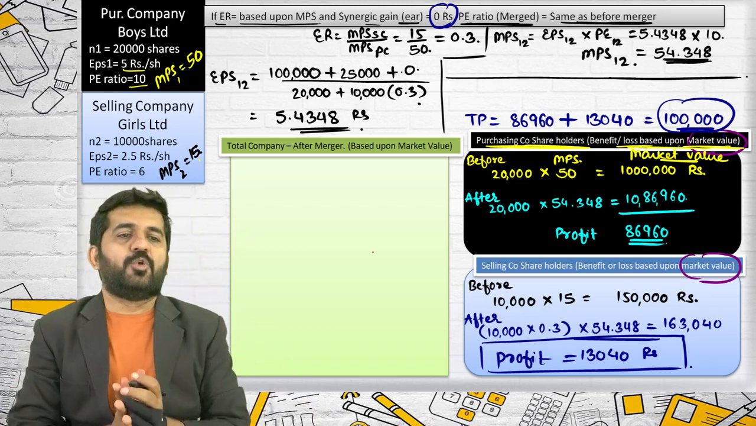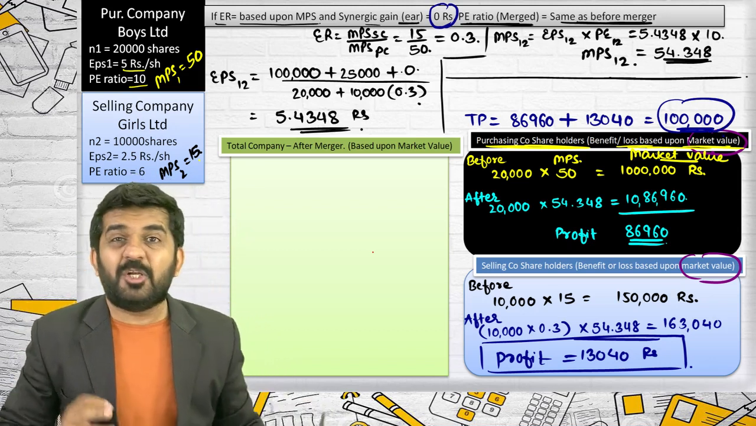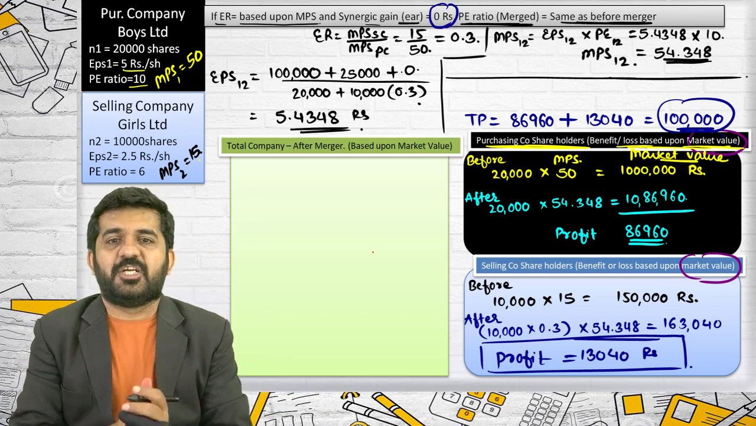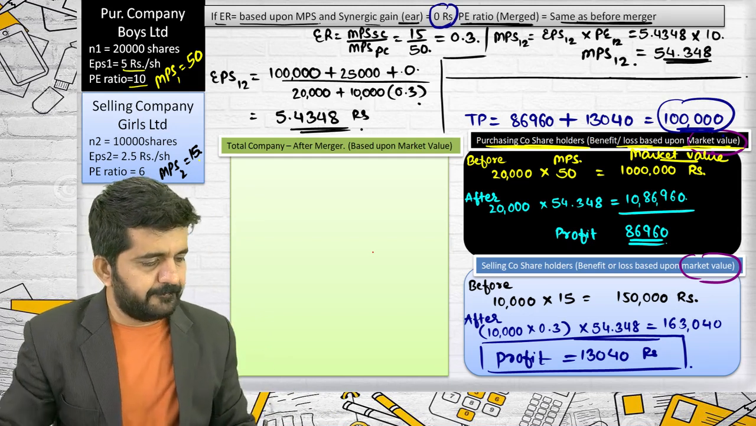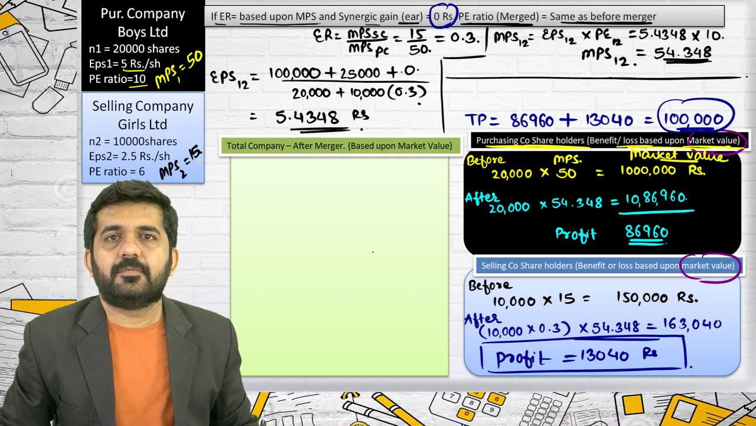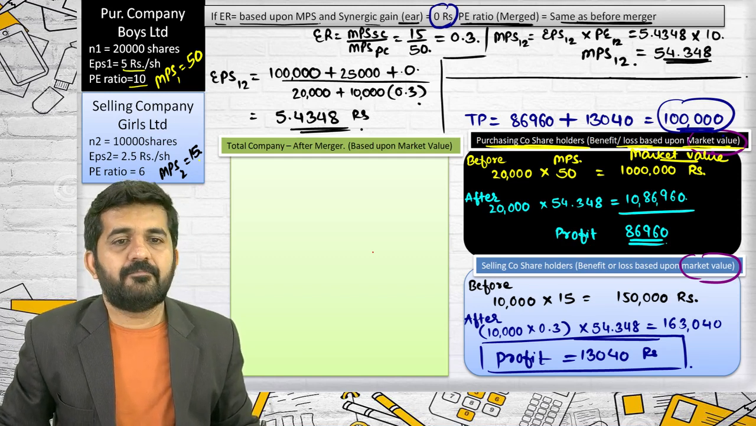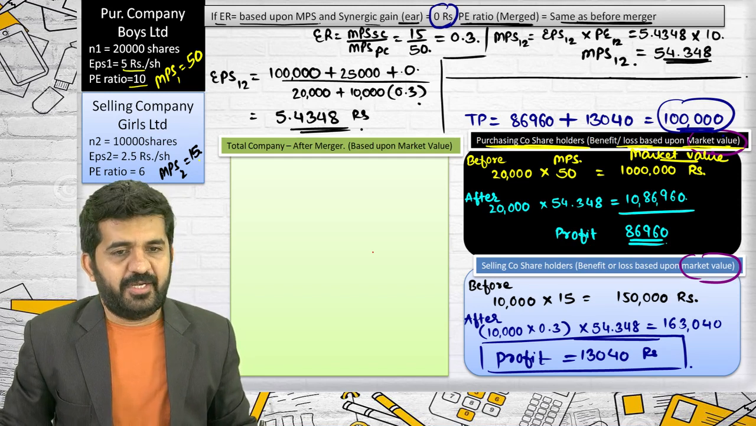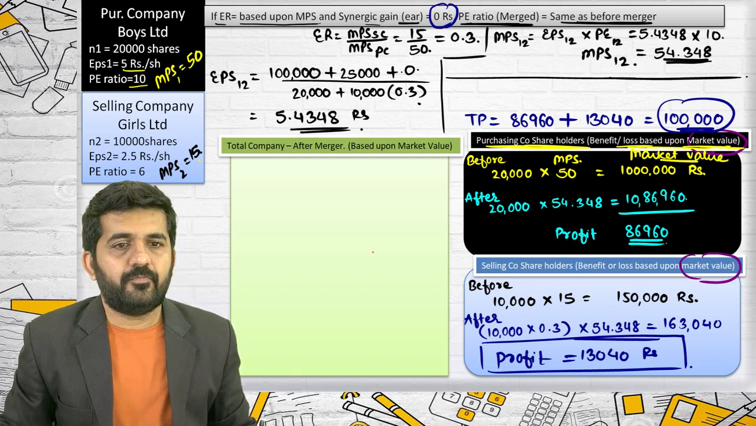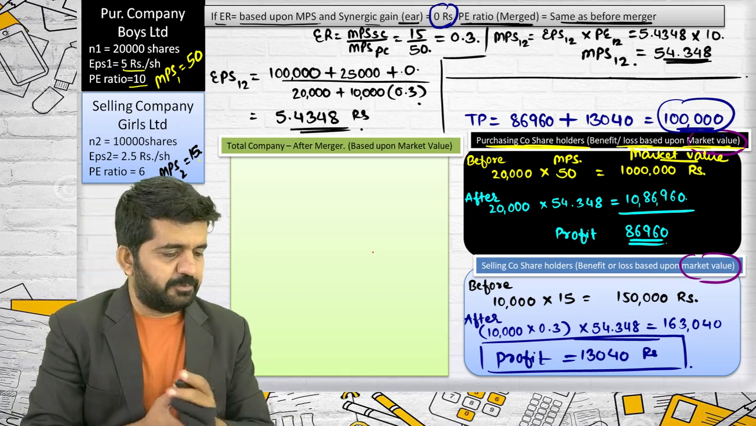Stuti, you are on the line. You need to give me the answer. Why is total profit coming 1 lakh rupees if synergic gain is still 0? Sir, because earnings of the selling company are added to the purchasing company, and the PE ratio is remaining the same. 10 minus 6 is 4 into earnings of selling company, that is 25,000, is 1 lakh rupees. Exactly. It is an absolutely correct answer.